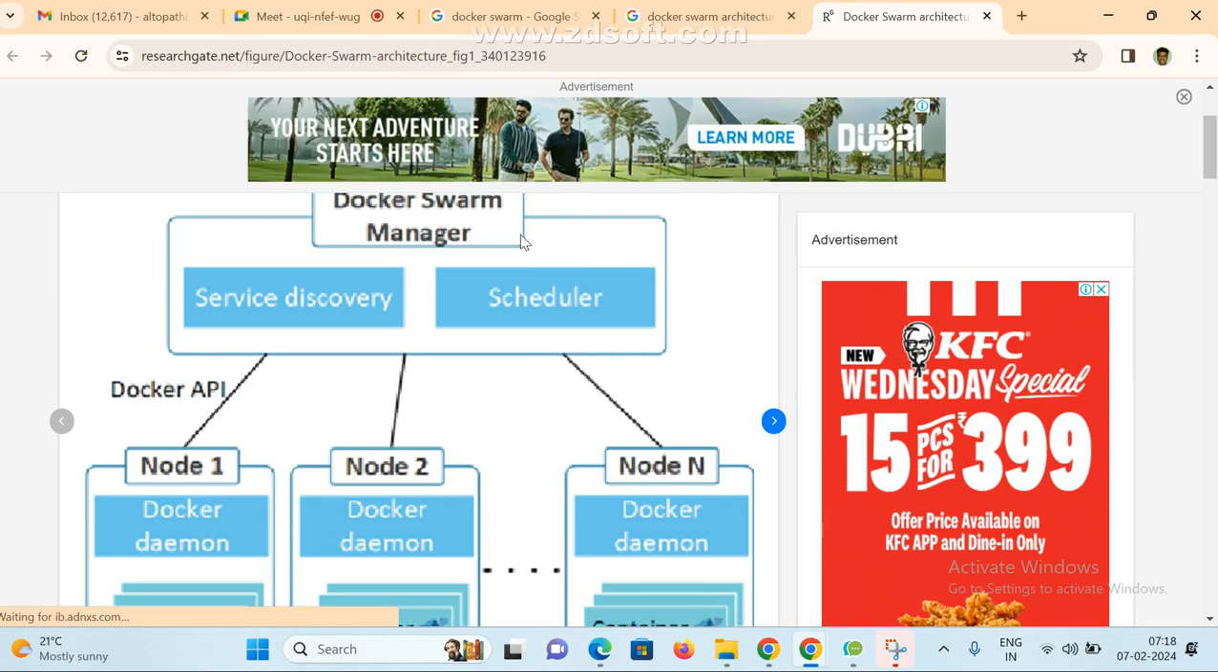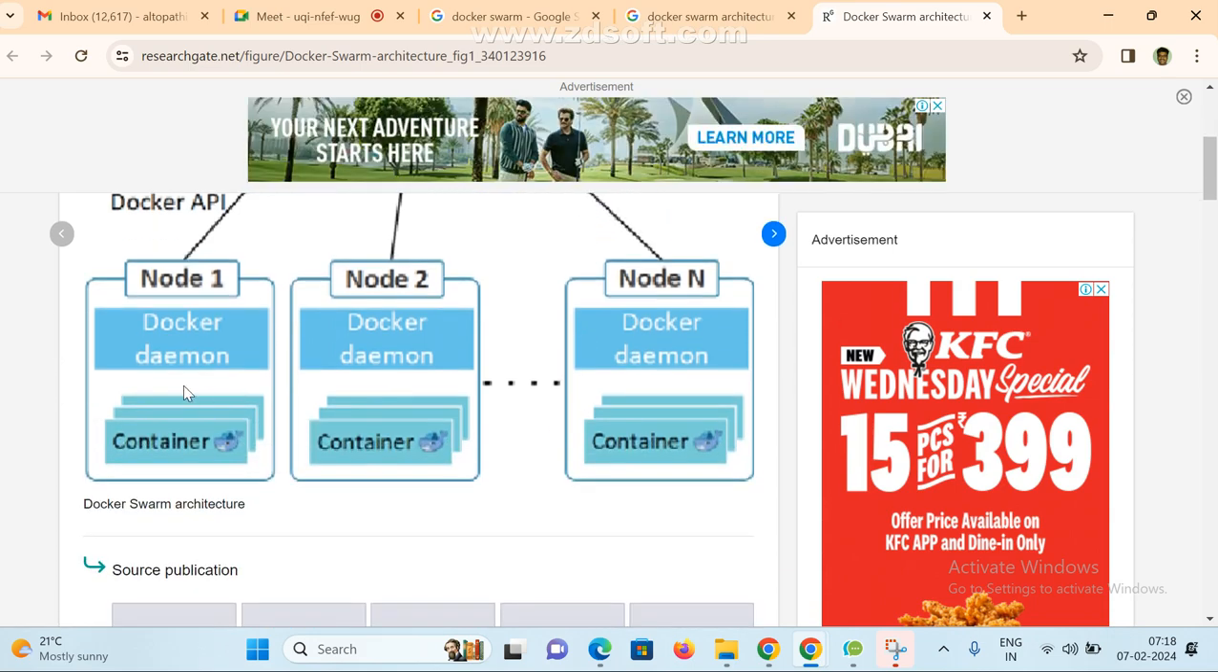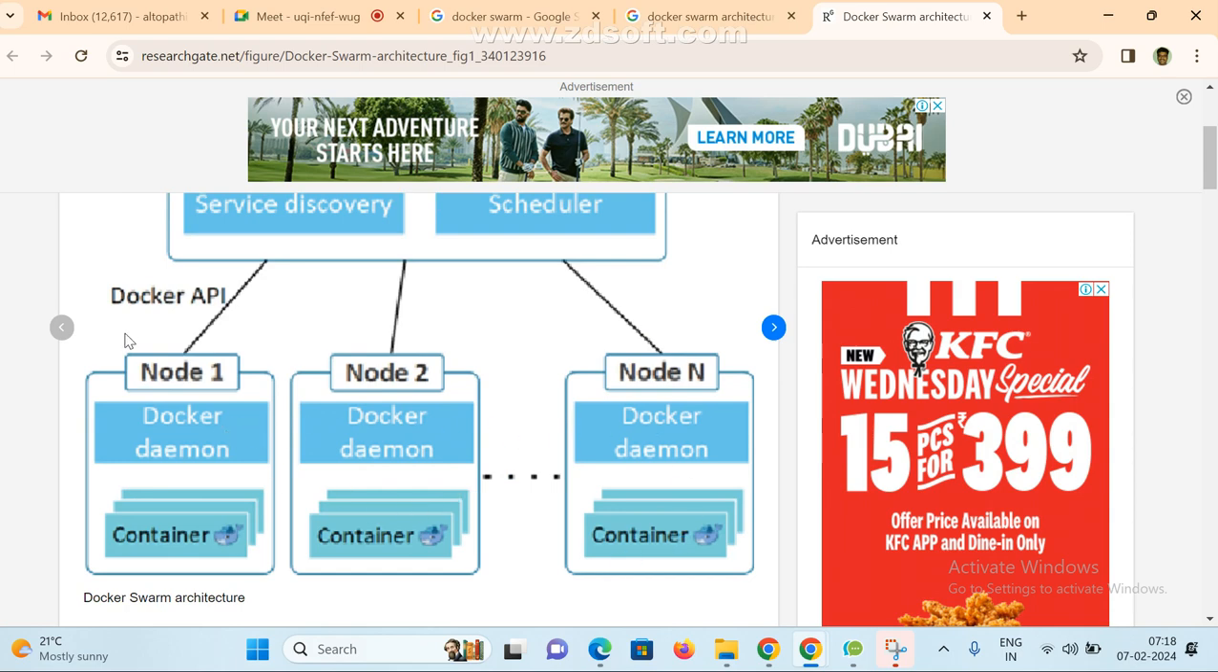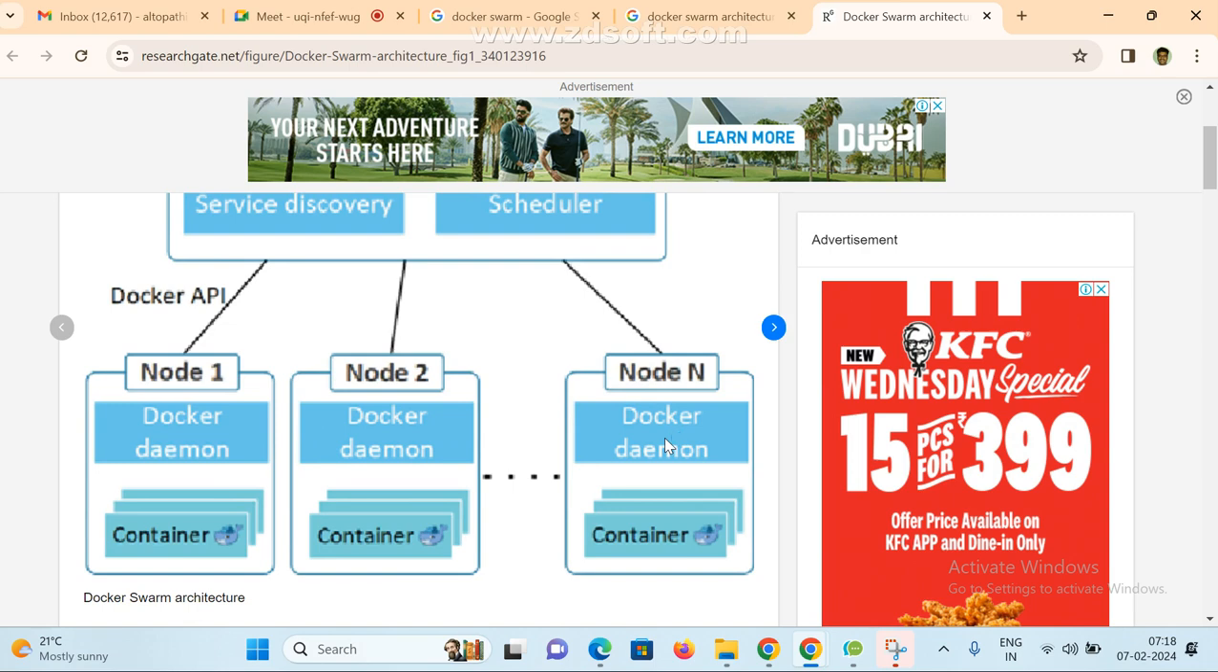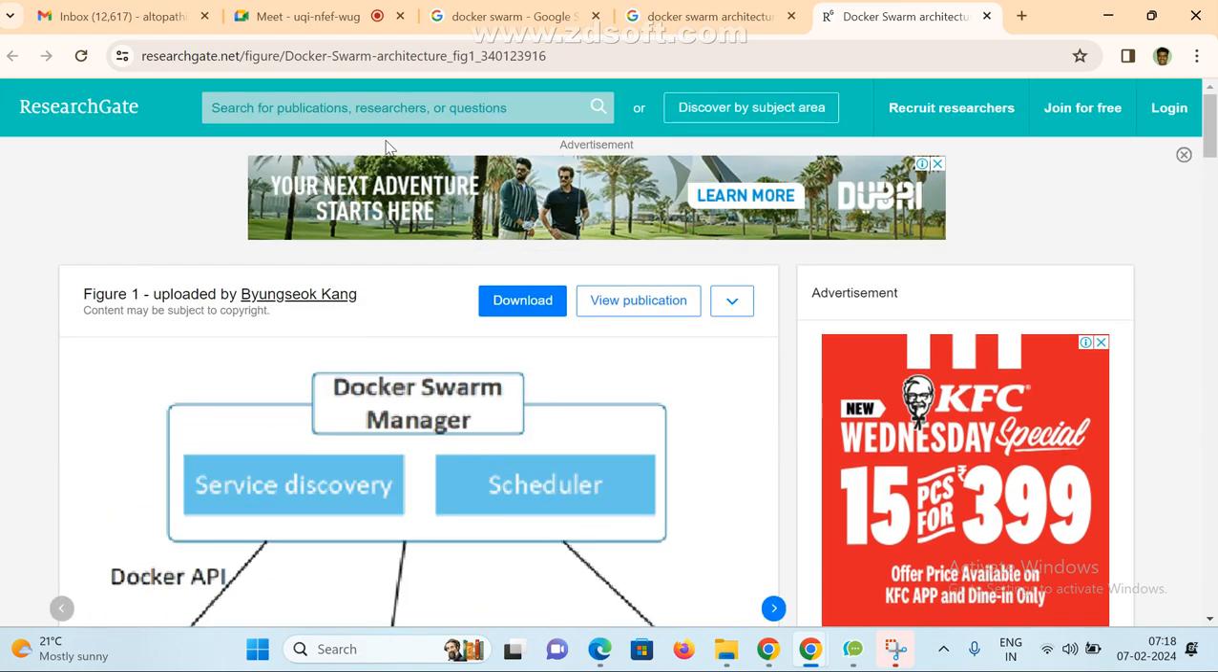This is the Docker Swarm Manager, and here is the Docker daemon. These are the containers. This is the worker node. This is the Docker API, and we follow the same architecture in Kubernetes also. But here in Kubernetes we have many more features available. So that is the reason we jump directly onto Kubernetes.